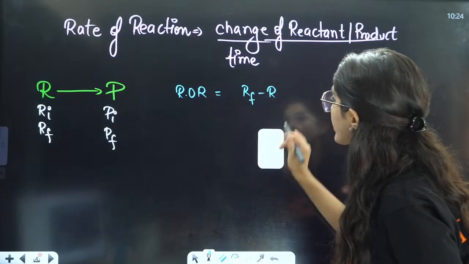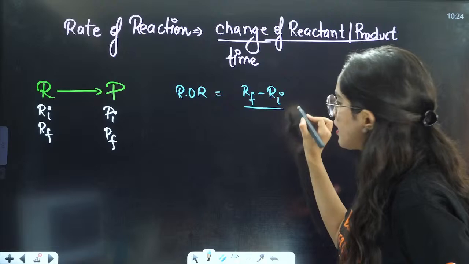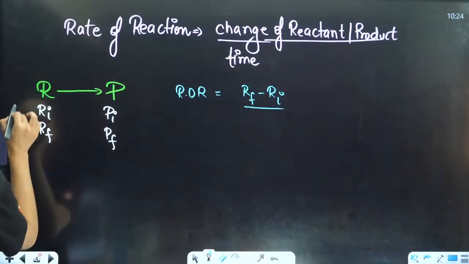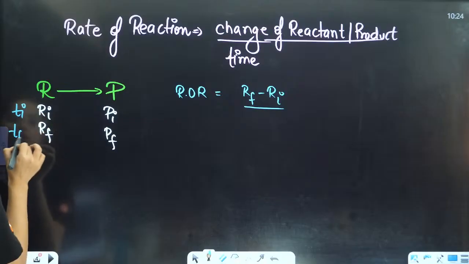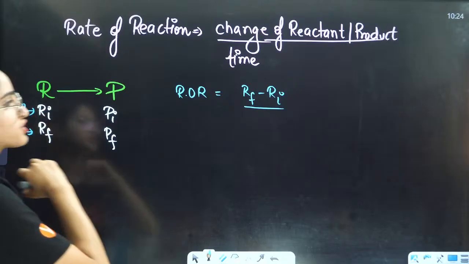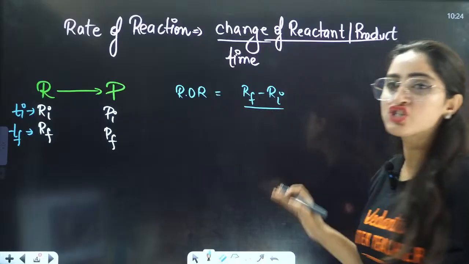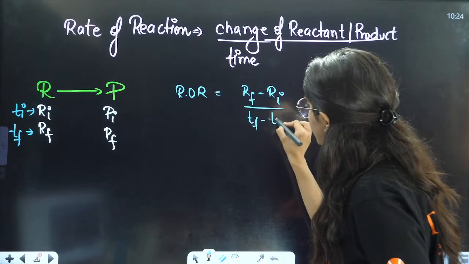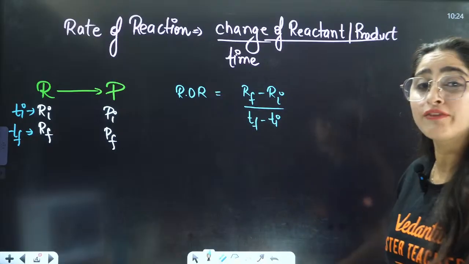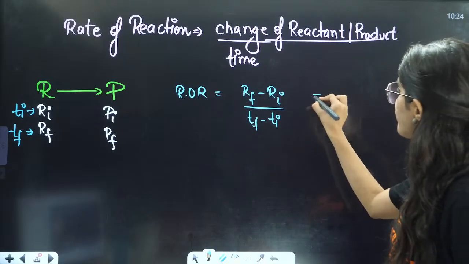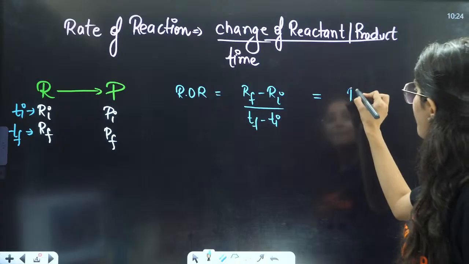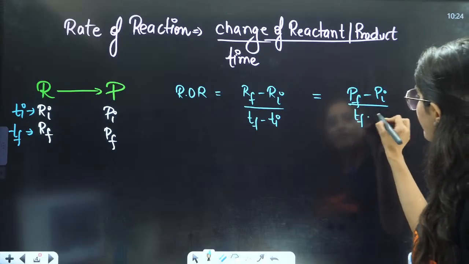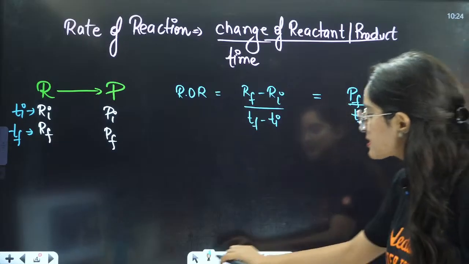Right now, I am not talking about any sign convention, okay? Time, I am representing that this is your Ti and this is your Tf. This is your final time, that is your initial time. So divided by the change in time, that is Tf minus Ti, right? And if I want to write it in terms of products, it will be Pf minus Pi divided by Tf minus Ti. Is it?